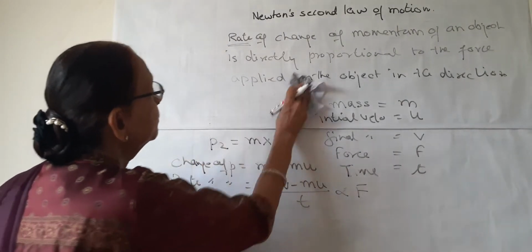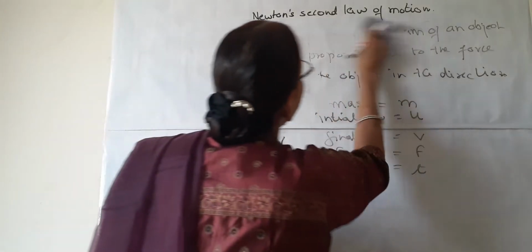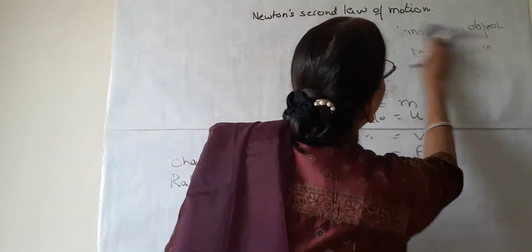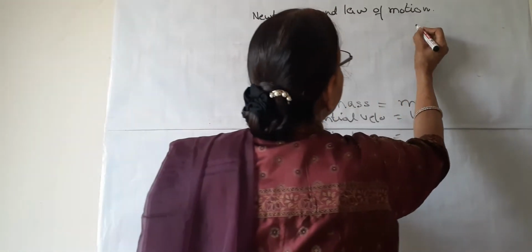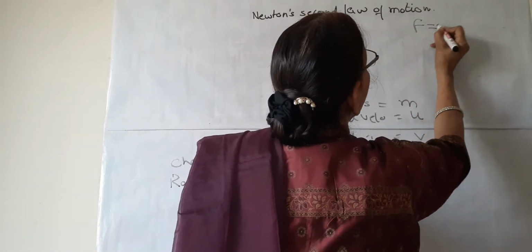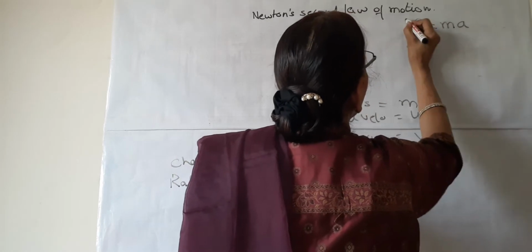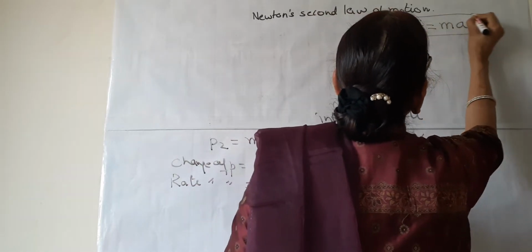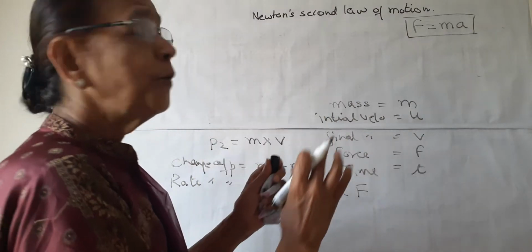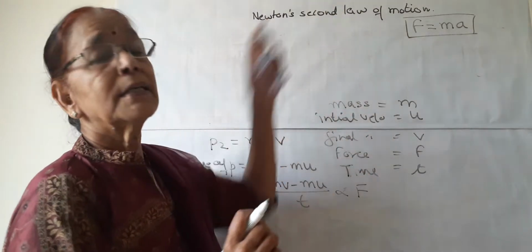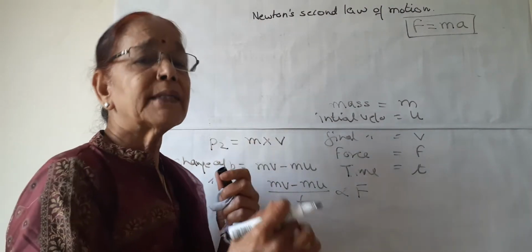Now we have to derive a formula for the second law of motion, and this magic formula is F is equal to ma. We will use this formula in all the numericals based on the second law, or even the first and third law.